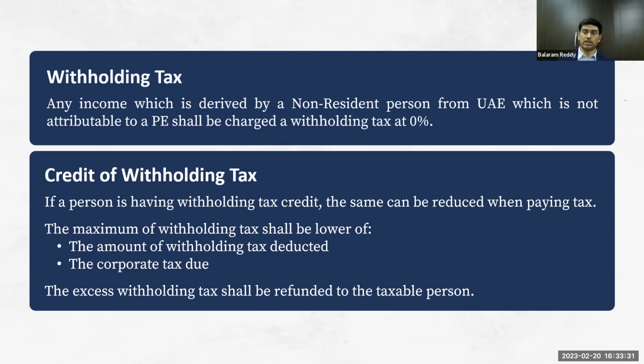But if I have to give an example, let's say that you are doing business with a company in Oman. You are providing some service to a company in Oman. Generally, if the transaction value is, let's say, 100,000, the Omani business deducts whatever withholding tax rate is applicable in Oman. Let's say it is 10%. So out of 100,000, 10%, which comes to 10,000, will be deducted by the Oman company. So you will be paid only 90,000. This 10,000 deducted by the Oman company is called withholding tax, and that amount will be paid to the government in Oman.